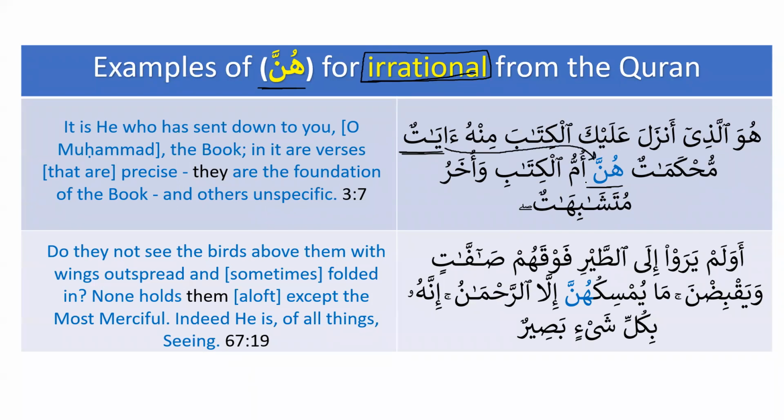That's number one. Number two, ummun has different meanings. It doesn't only mean mother or biological mother. Ummun also means foundation. And also in the Quran, we have فَأُمَّهُ هَاوِيَةٌ وَمَا أَدْرَاكَ مَا هِيَ نَارٌ حَامِيَةٌ. The place of residence, that is also called ummun. So ummun has three different meanings. Ummun means the mother. Similarly, ummul kitab means the foundation of the kitab. And in the Quran, we have فَأُمَّهُ هَاوِيَةٌ, that means the place of residence.